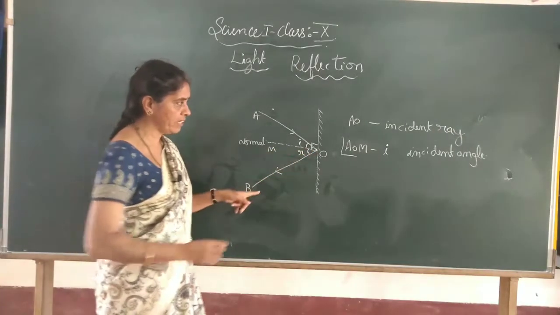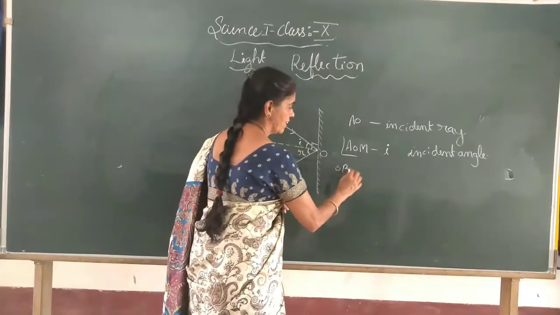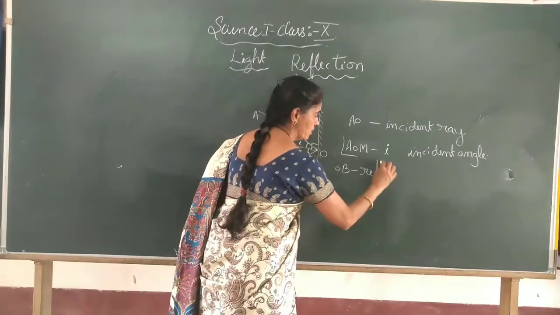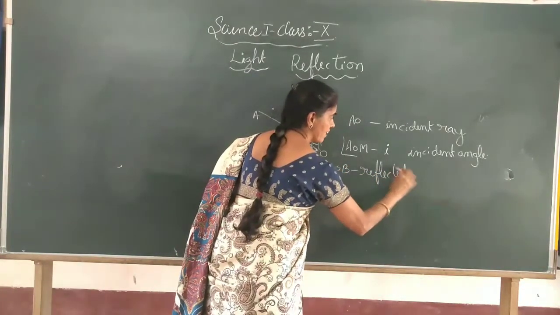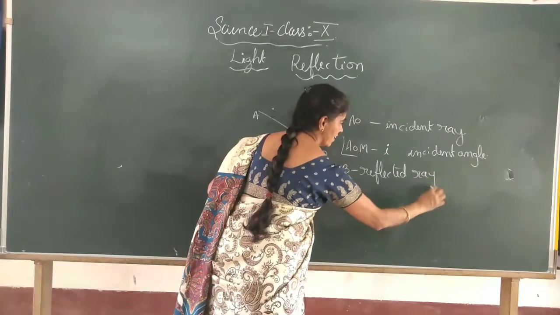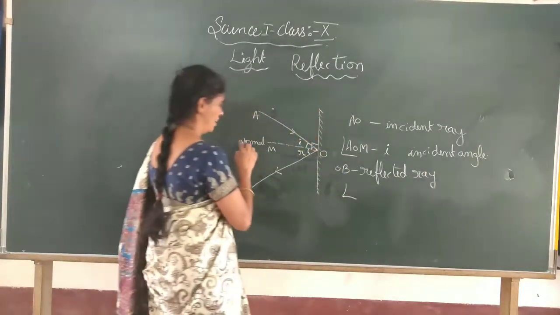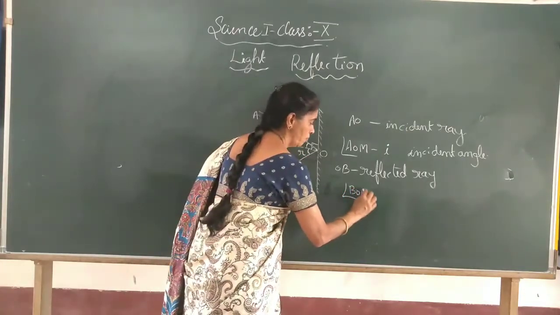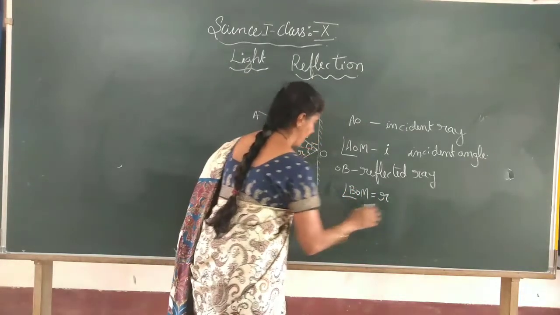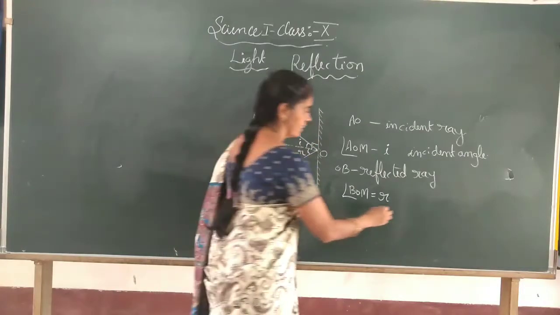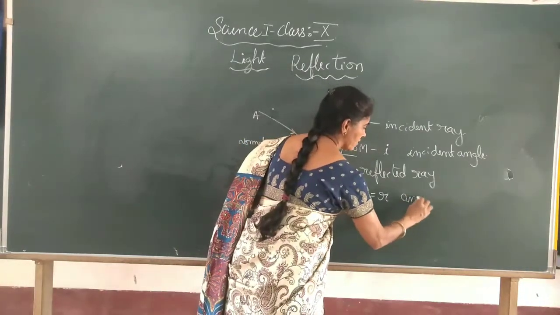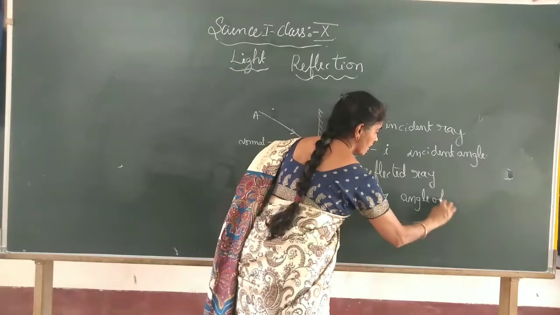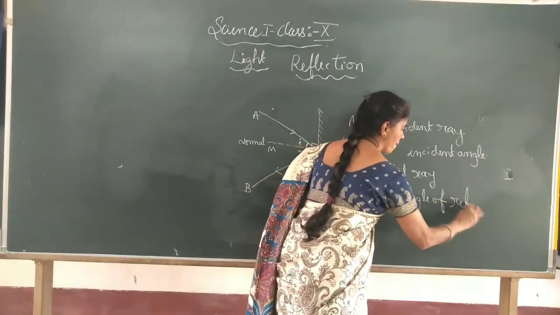So OB is the reflected ray, and angle BOM, it is nothing but R, the angle of reflection.